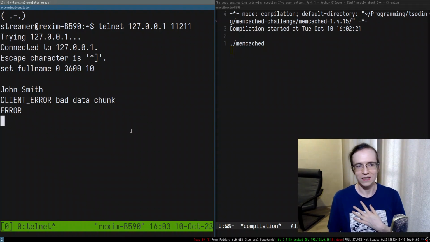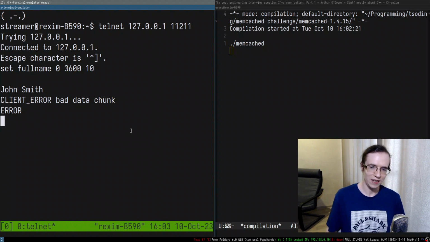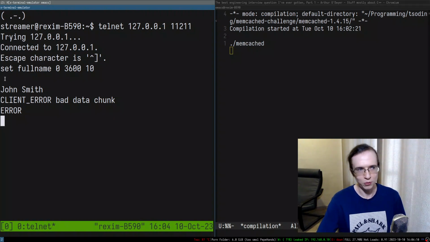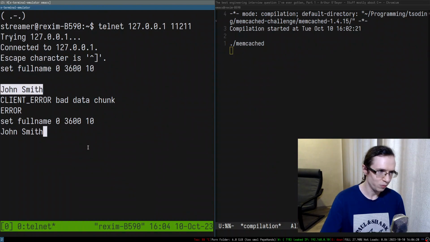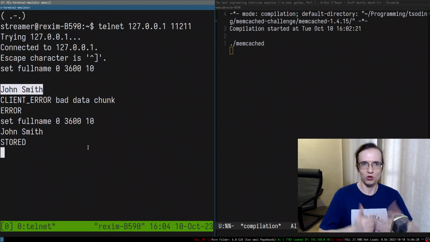So as you can see, it said client error, bad data chunk, and that kind of proves that I'm really bad at this kind of thing because I probably put a new line in here. So I'm not supposed to put a new line in here. So let's actually do something like this. Right, so this is a John Smith. And there we go, it stored that thing.